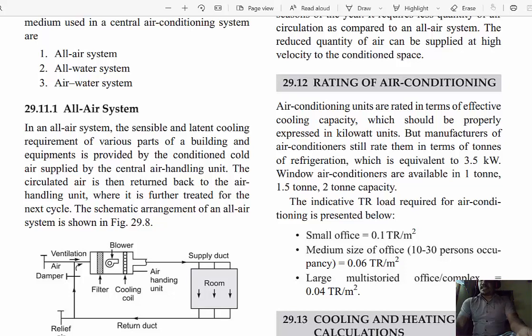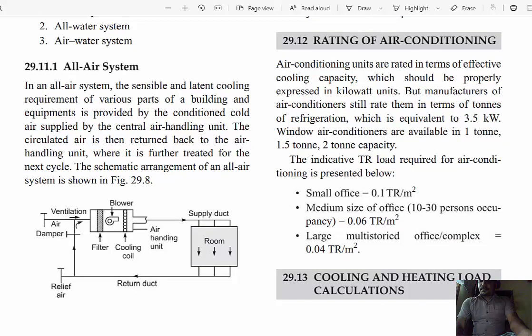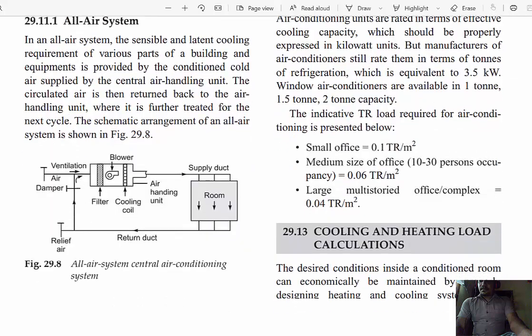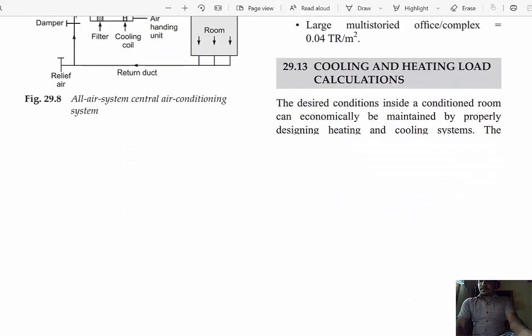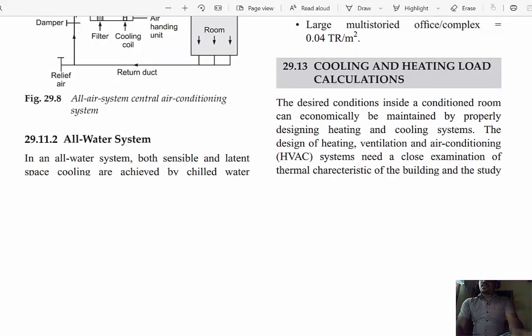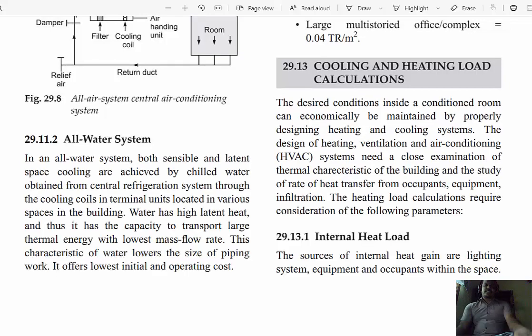The next topic is cooling load and heating load calculation. In the previous heading, we saw how much air conditioning is needed for a particular room based on the room area.